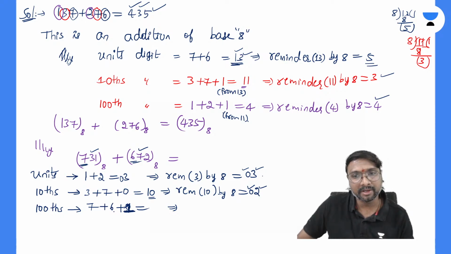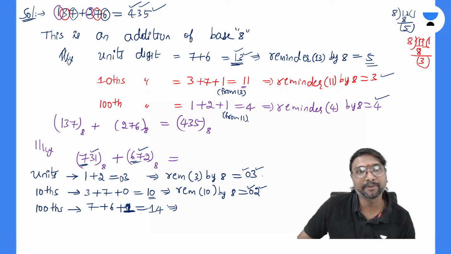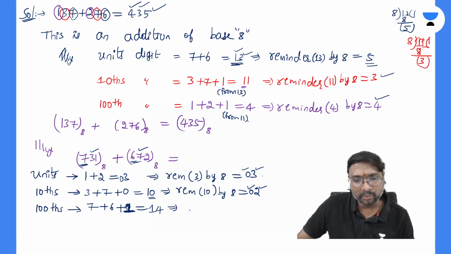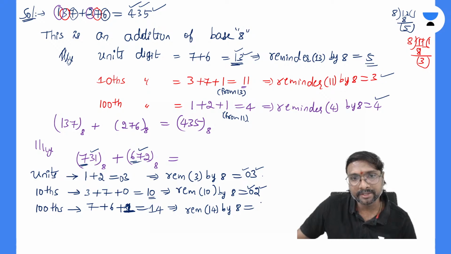So 7 plus 7, what are you getting? That is 14 you are getting now. Then what is the remainder of this 14 by 8? The remainder of 14 by 8 is equal to 6, right?